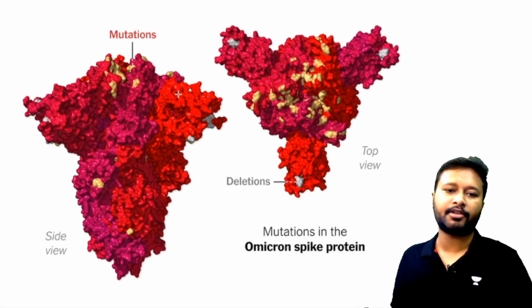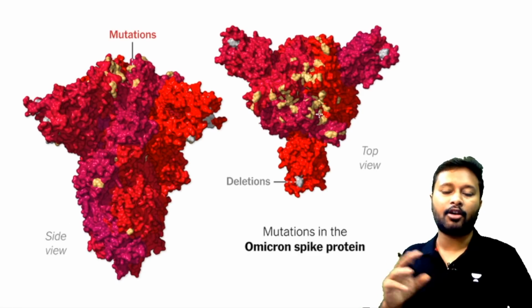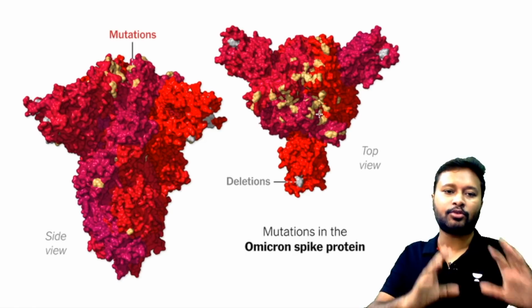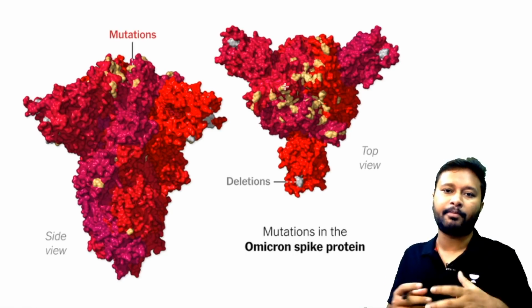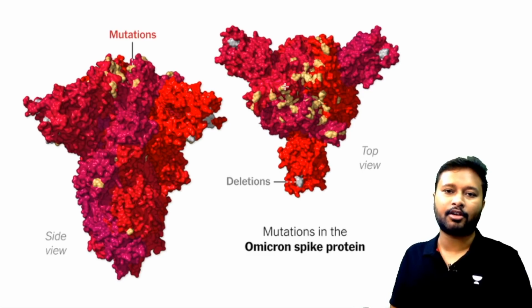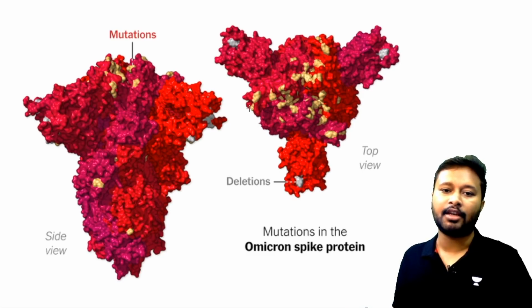So this is the three-dimensional structure of the Omicron spike protein. This is the side view, and that's the top view. Wherever you see these yellow dots, these are the positions of mutation. You can see there are so many mutations in the spike protein, especially in the place where it binds to the host, the receptor binding domain.